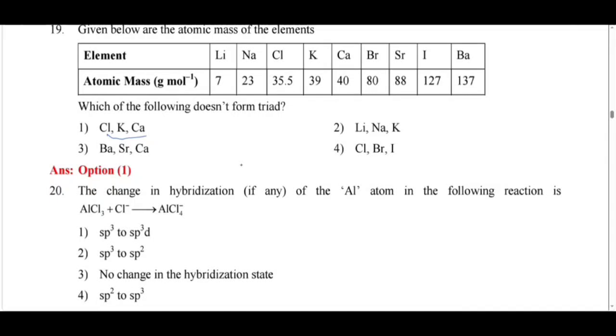For chlorine and calcium, if you add these two, 40 plus 35.5 divided by 2, that is 37.7, which should be for potassium, but it is 39, so it is not matching. If you calculate for barium, strontium and calcium, lithium, sodium, potassium, and chlorine, bromine, iodine, they are all triads. This is not a triad.